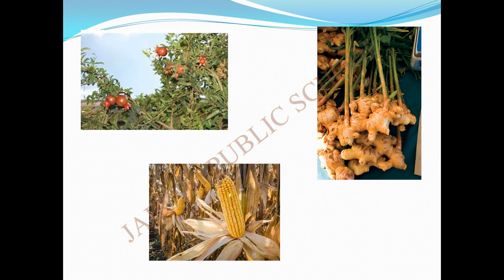And look at this picture, the pomegranate plant. We are having the pomegranate. The next one is the corn. Look here, this is the corn plant. We are eating it. Ginger. So everything here comes under food crops. It is called food crops.